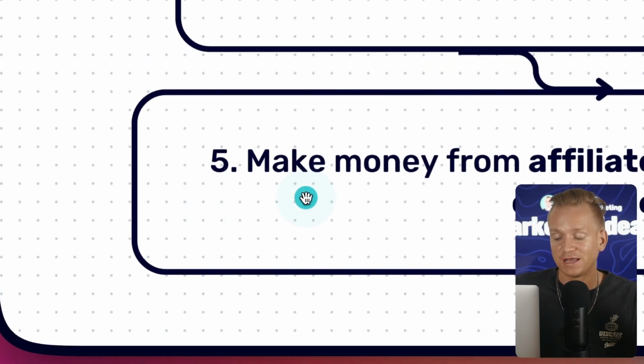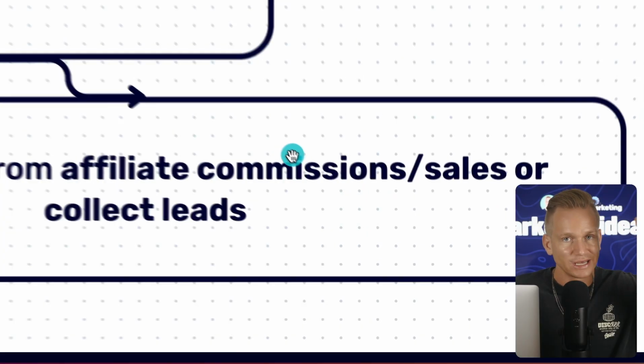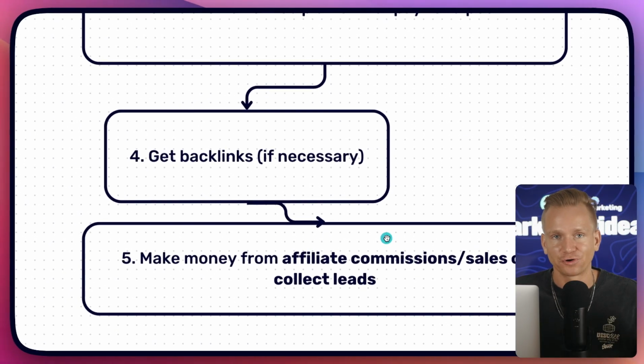And actually there are places where you can just purchase the backlinks. You don't need to go and do all of that work yourself. It's a lot of work, so you can do that, but again, it's optional. And then step #5 is make money from affiliate sales. So basically within the article, you just insert your affiliate links and you collect your commissions.